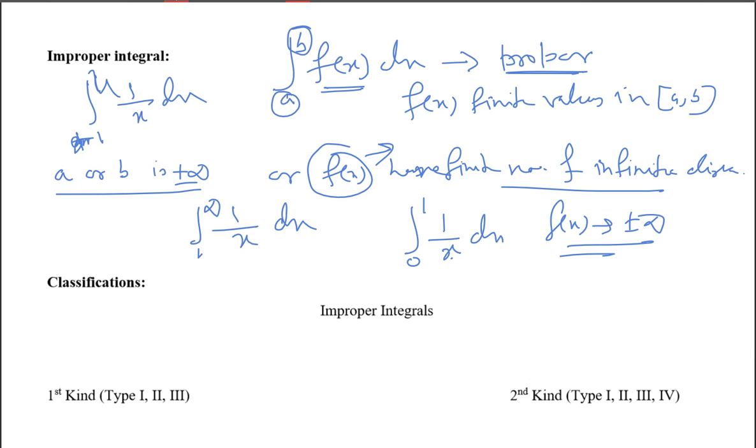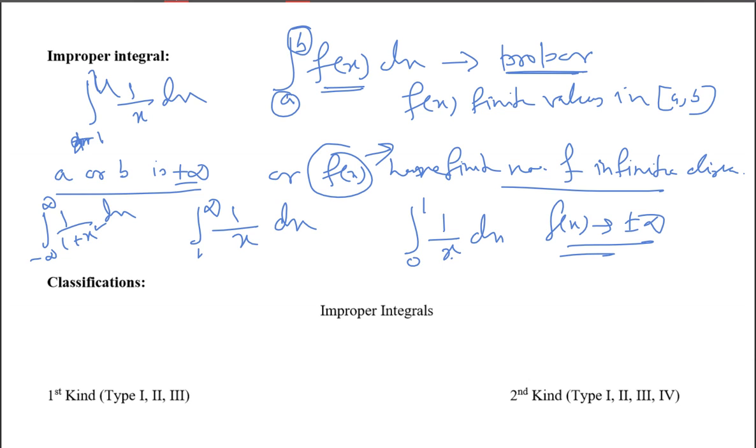Sir, I have a doubt. Suppose there is an integration of 1 by 1 plus x square from minus infinity to plus infinity. Is it improper? I think, sir, it is not improper because after integration we get a finite value. But I have not talked about anything after integration. I am saying only whether it is an improper integration or proper integration, not whether it will have some value or not. That is a different thing.